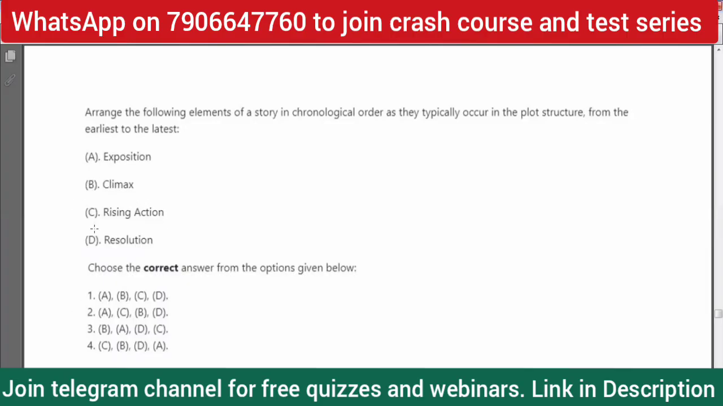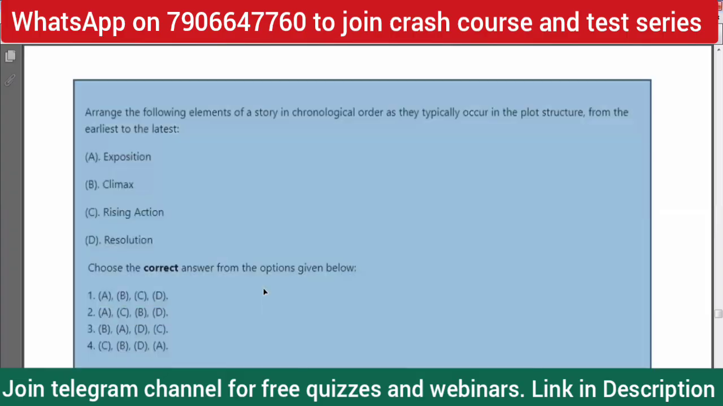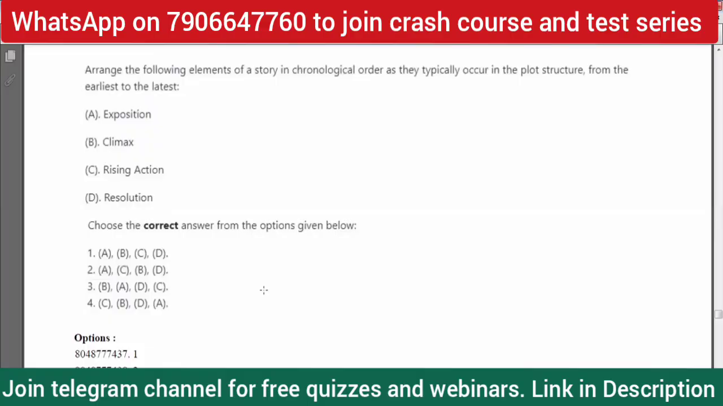Exposition A, rising action C, and then climax and resolution. Option two is correct. So again, we can put it under the literary terms section. If you read M. H. Abrams' book, A Glossary of Literary Terms, and go through the section on tragedy and plot, you'll find these terms.